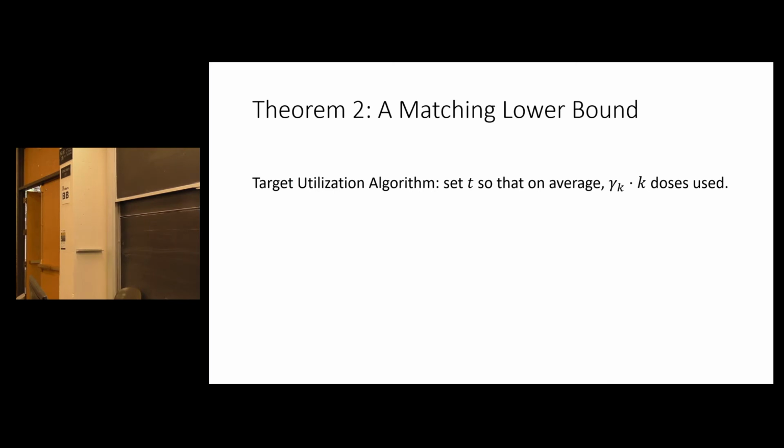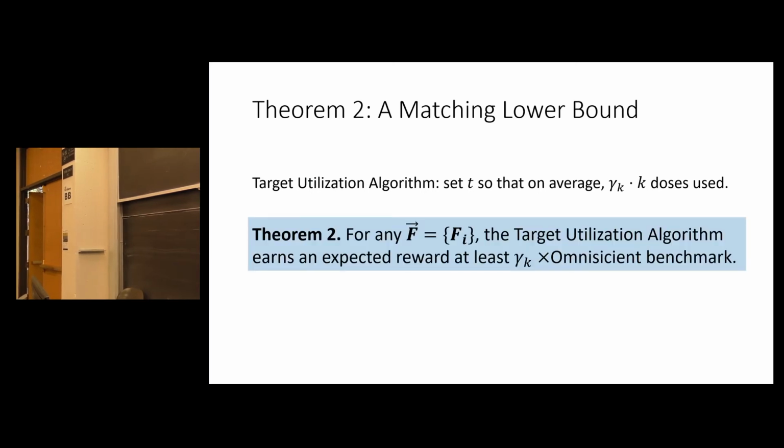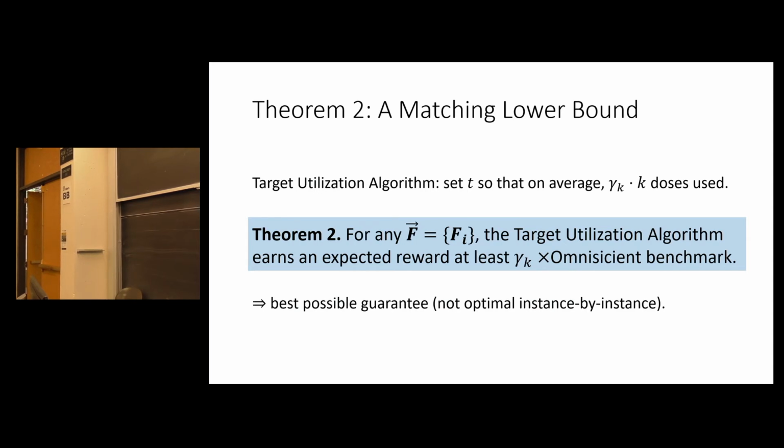And so it turns out, if you say, on average, I'm going to accept gamma k times k people, in other words, I'll accept a gamma k fraction of the maximum number I could accept, then that just works. That gets you a tight guarantee. Right? So that guarantees gamma k times the offline optimal. OK? Now, this algorithm is, I would say, pretty simple.